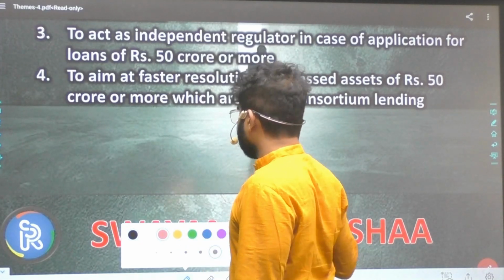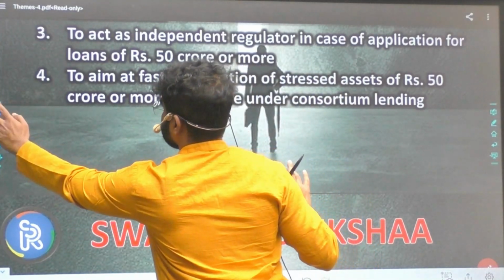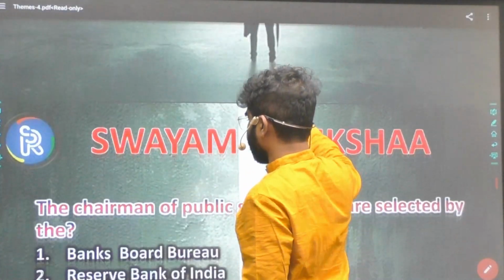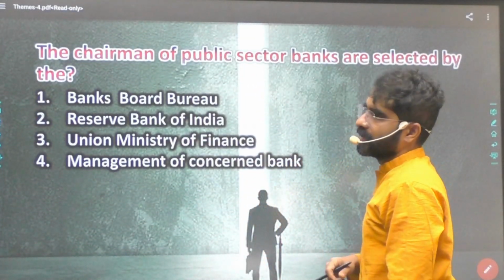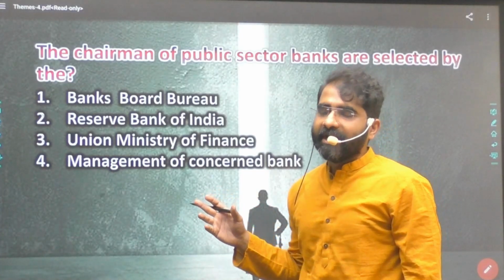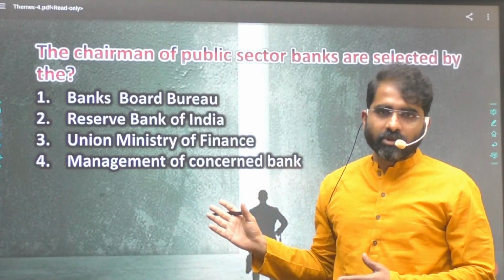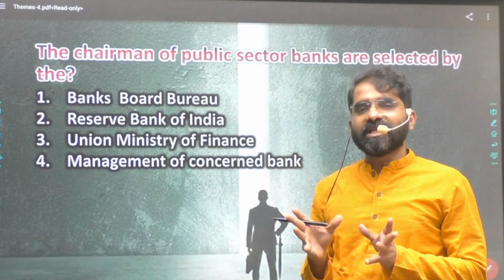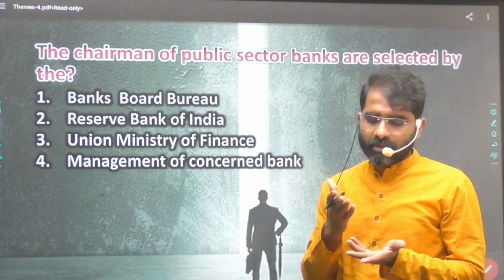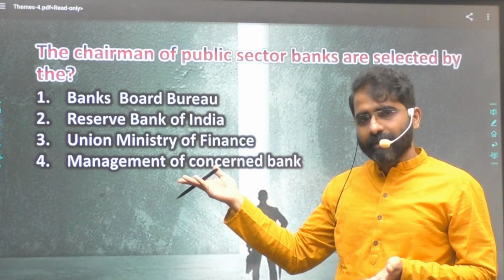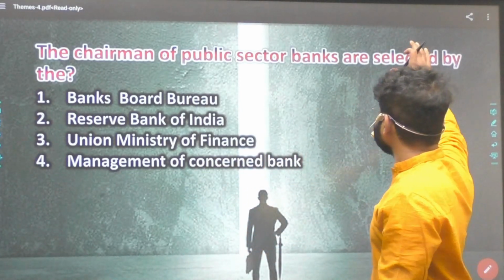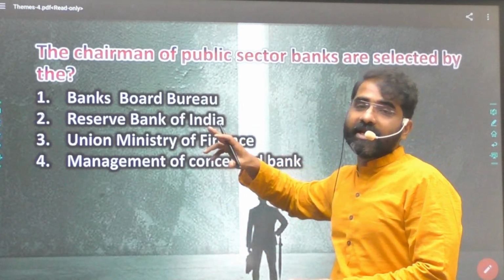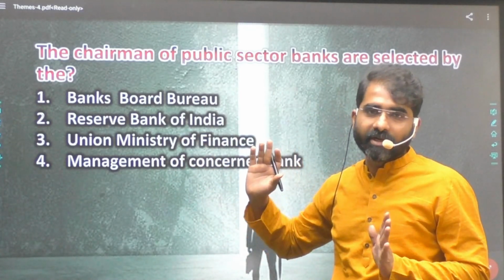Okay, so now let's try to understand a few more questions. Regulatory questions were asked. Now this was the question: the chairman of public sector banks are selected by. This was asked in 2019 and we should know it as Banks Board Bureau. It was formed based on the PJ Nayak committee recommendations. And Banks Board Bureau is selecting, not appointing, as I've mentioned earlier. That is very important.